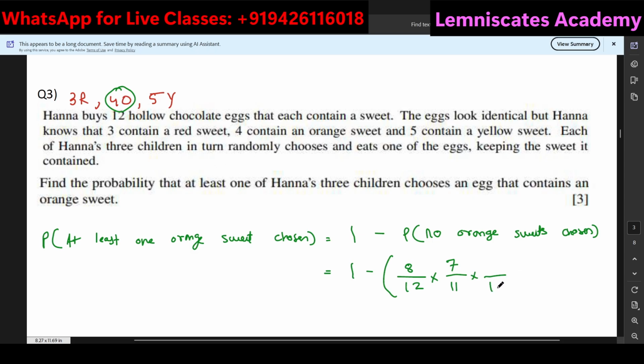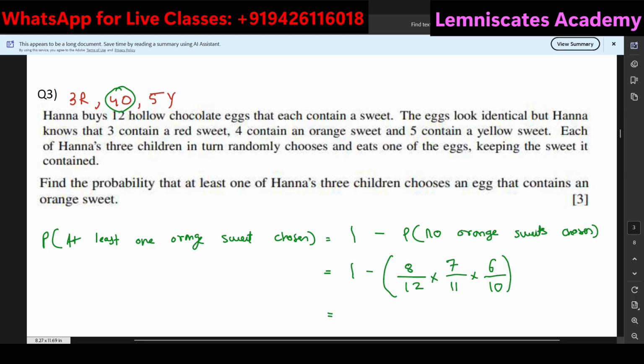Similarly, now from the remaining 10 sweets, I am having 6 possible choices. And now if I do the mathematics with the help of my calculator, 1 minus bracket on the top I am having 8, 7, 6, and in the bottom I am having 12, 11, 10. And the answer that I'm getting is 41 over 55, or 0.74545 recurring. So that will be my answer over here.